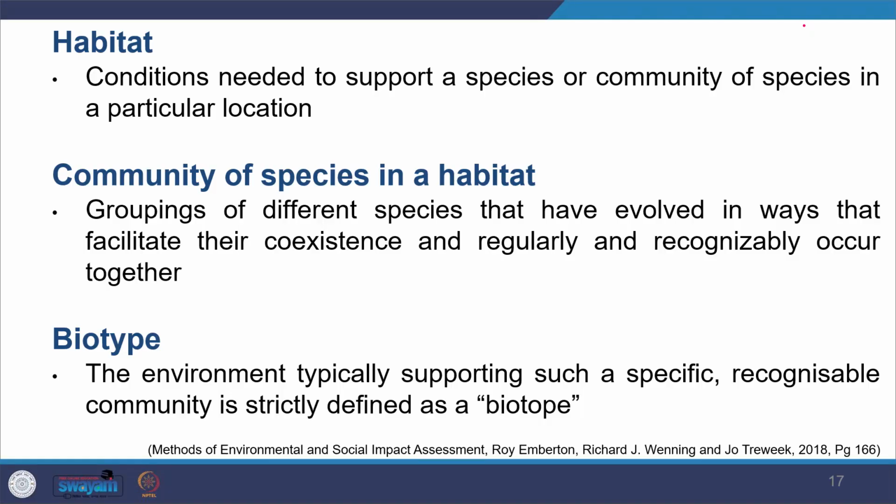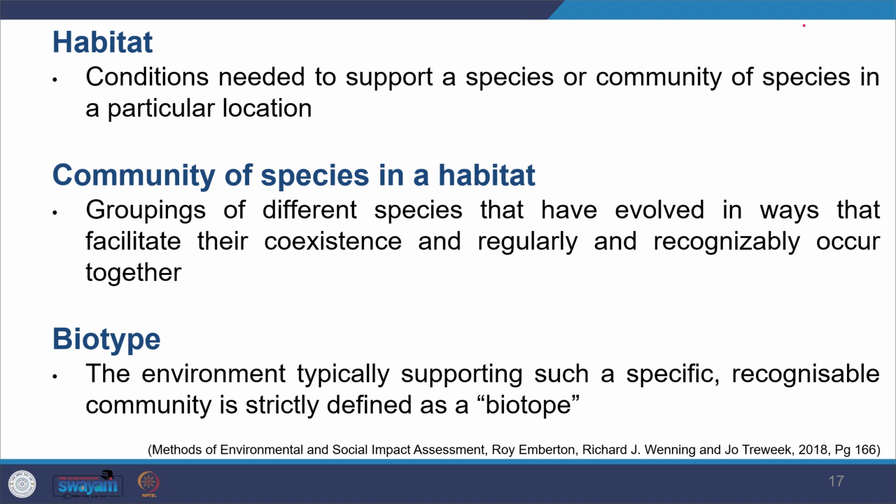Then looking at habitat, what is habitat? Habitat is a condition which is required to support a species or a community of species in a particular location. Wherever those conditions are required, they are defined as the habitat. Then we also see community of species in a habitat.